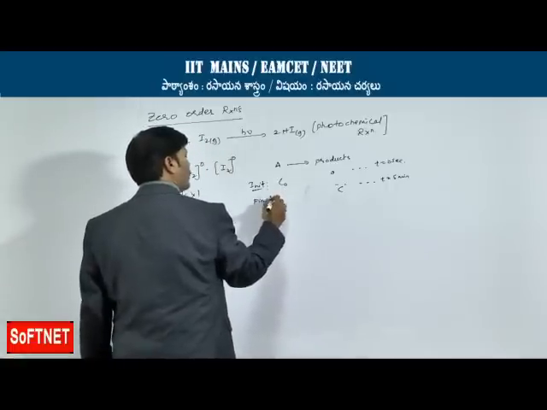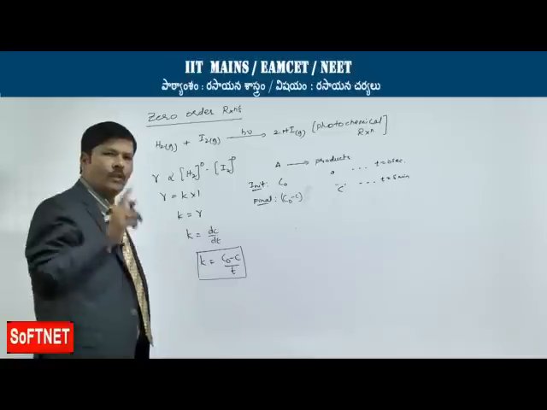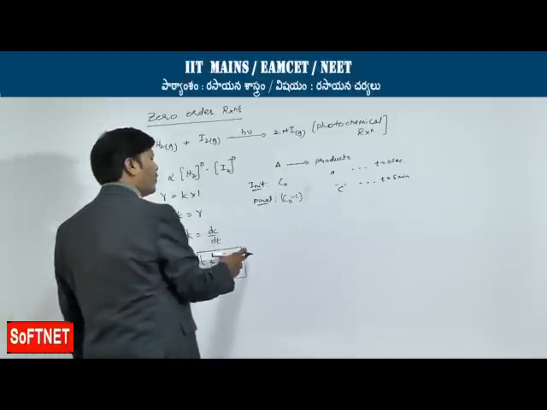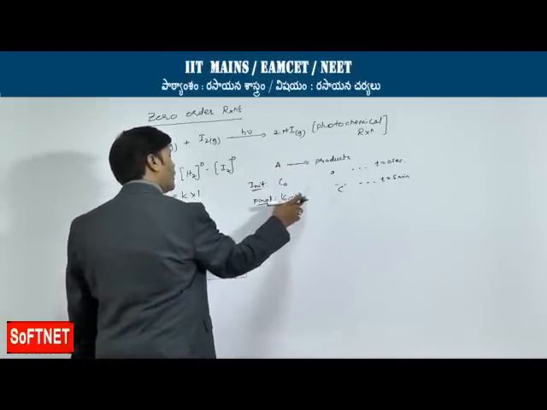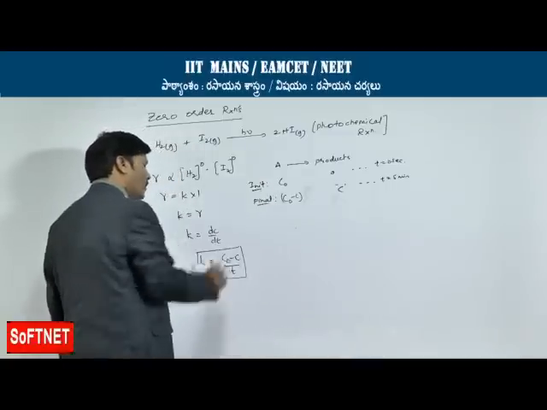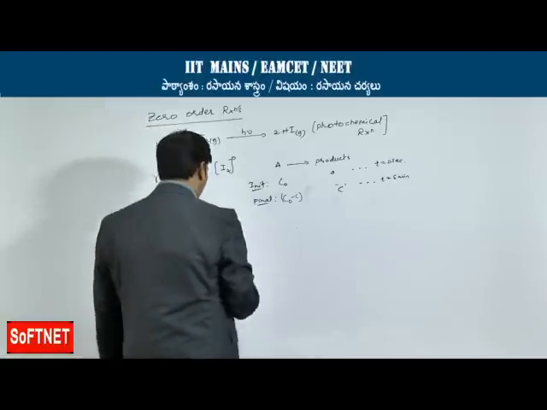Then the remaining concentration is C naught minus C, the amount of reactant remaining after conversion to products. So, K is equal to C naught minus C divided by t is the integrated expression for zero order.